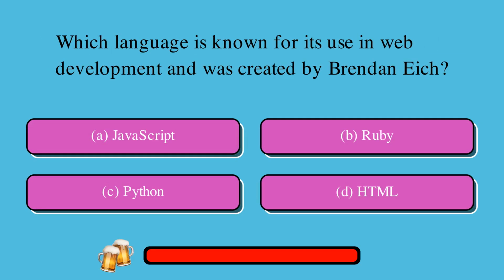Which language is known for its use in web development and was created by Brendan Eich? Is the correct answer A, JavaScript or B, Ruby or C, Python or D, HTML? The correct answer is A, JavaScript.